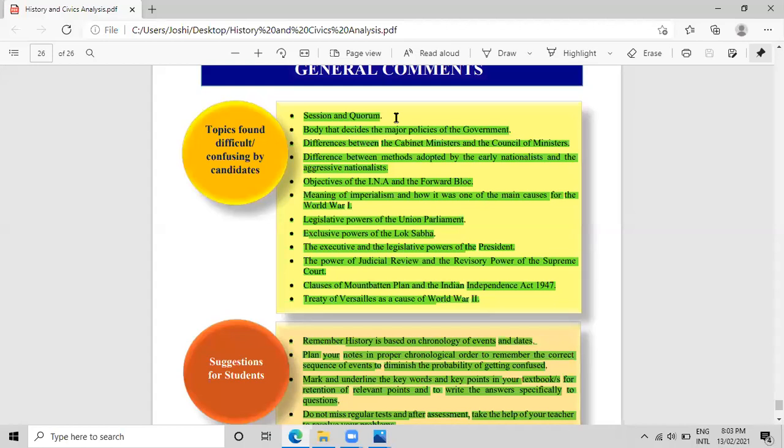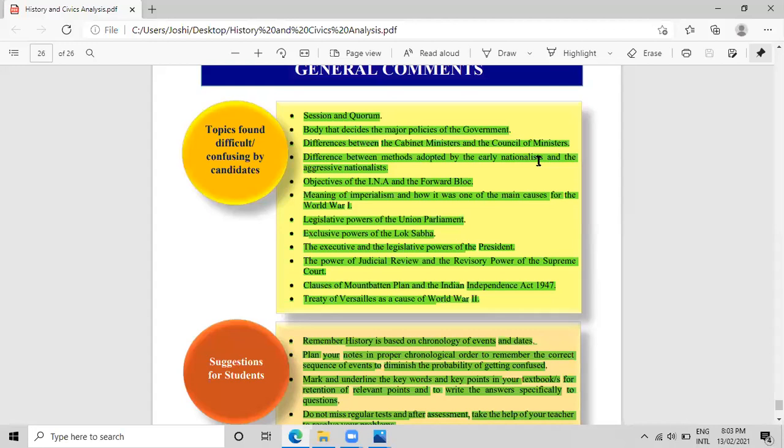Now coming to the part of history. Difference between methods adopted by the early nationalists and aggressive nationalists. Aggressive means assertive nationalists. I have been telling you students, chapters number 3 and 4 have an important point: the 6 different leaders, and their contributions should be well understood. That is the trio Lal Bal Pal, and from the early nationalists, Surendranath Banerjee, Dadabhai Naoroji, and Gopal Krishna Gokhale. 6 leaders, remember their contributions.